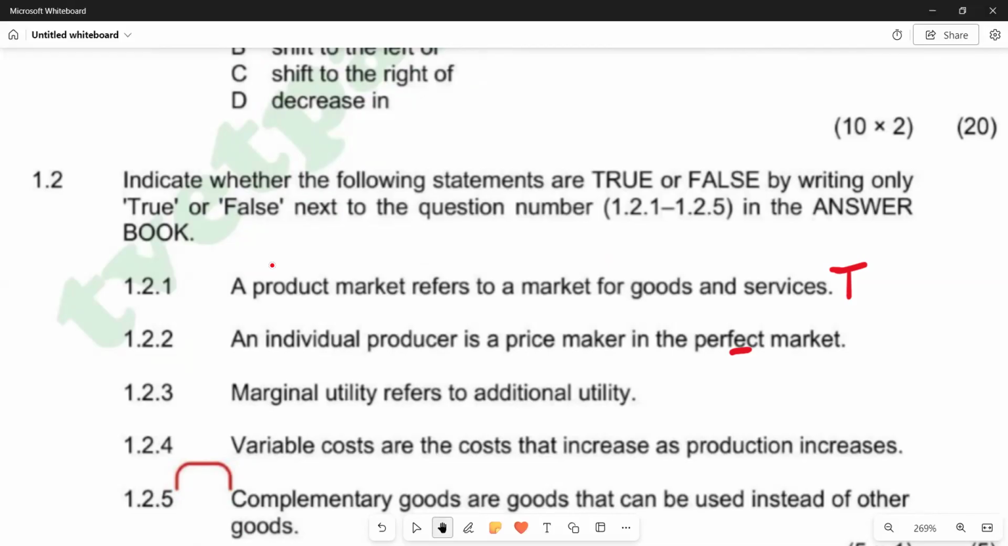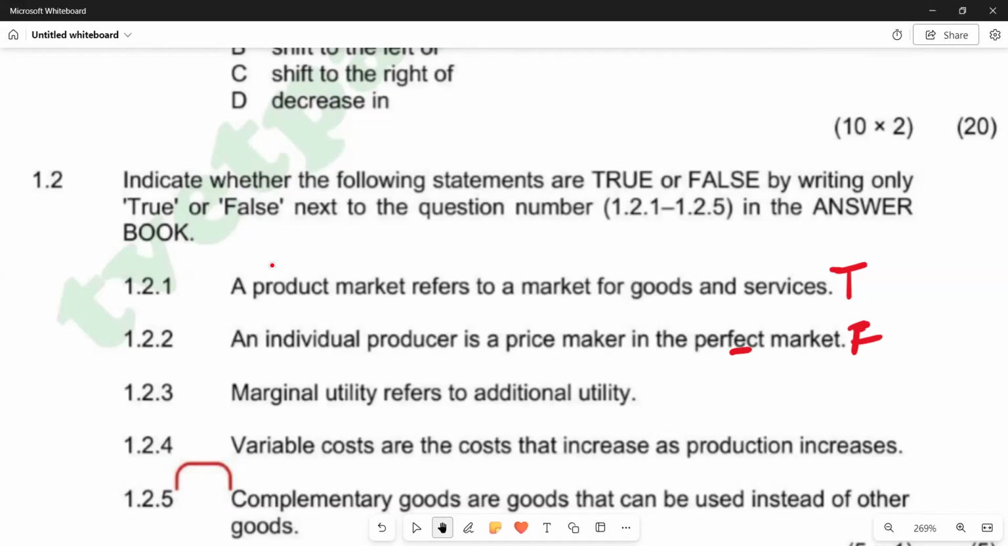Why? Because a perfect market is a market where the sellers of a product are free to compete fairly. So obviously, there is competition that is bound to come, and you can never be a price maker. So on 1.2.2, we are saying that this statement is false. You can only be a price taker in a perfect market. That's what we are trying to say. Then I'll go to 1.2.3.